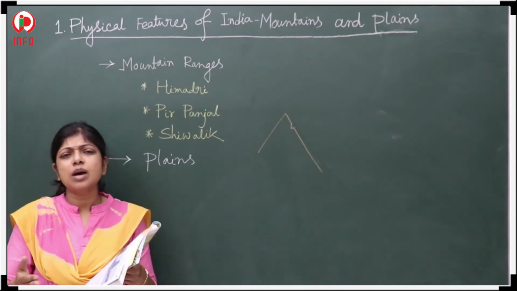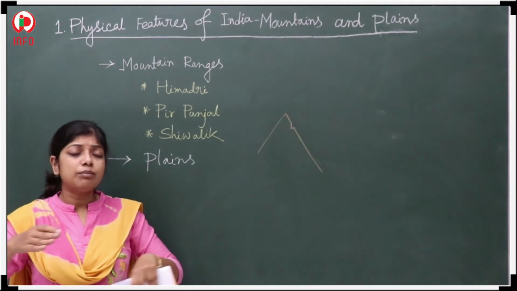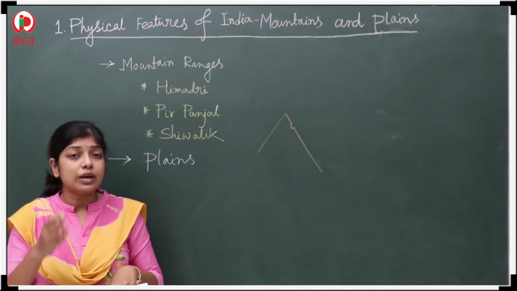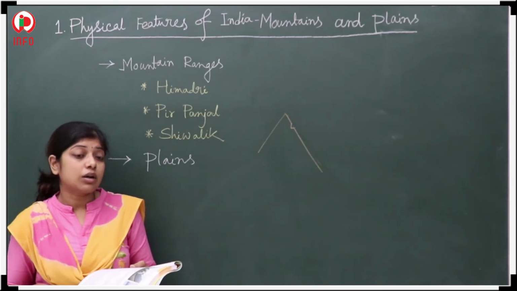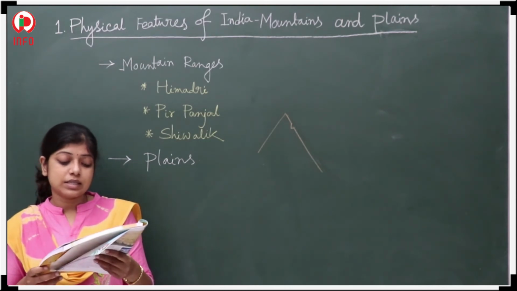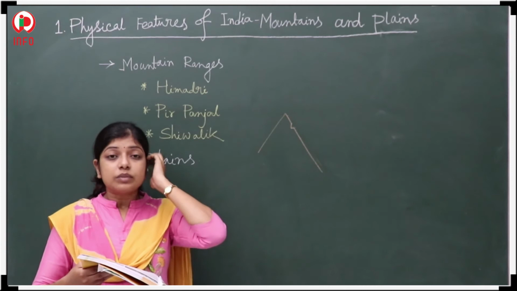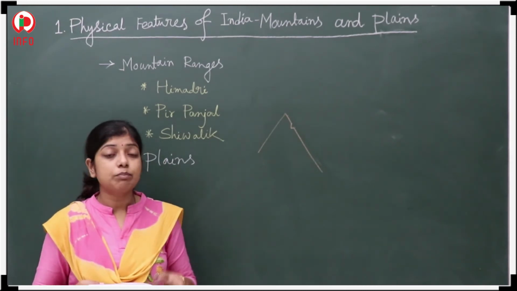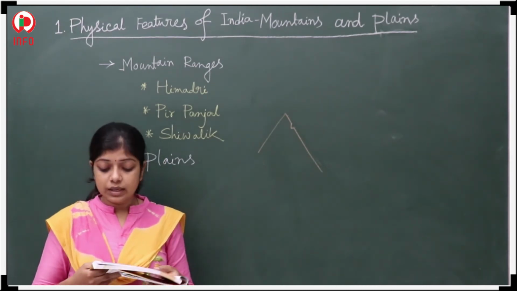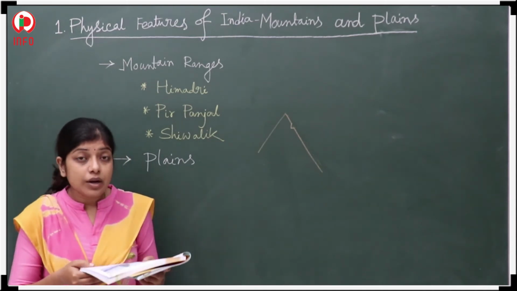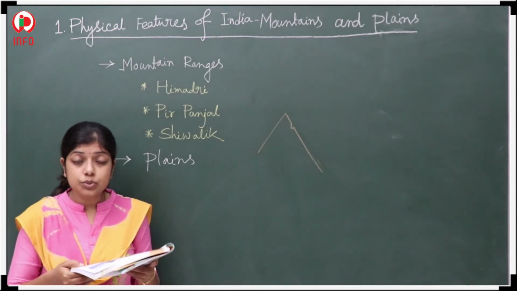Sometimes there are two mountains, and between these two mountains one gap is there. These are called passes. There are many passes located there, just like the Karakoram Pass in Kashmir.